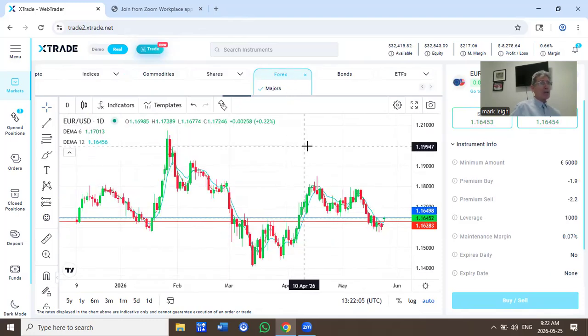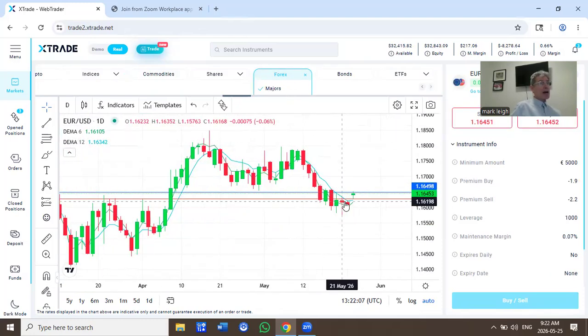The euro against the US. And there you see a gap higher to start the new trading week. That's buying euro, selling US dollar. So US dollar weakness that we saw in the index, same thing against the euro. I've got support at 116.28. I've got resistance at 116.49. That's the level buyers will be looking to test if we see continued dollar weakness. If we get a turnaround from dollar weakness to dollar strength, sellers will look to bounce down off this resistance and look down at the 116.28 support level.